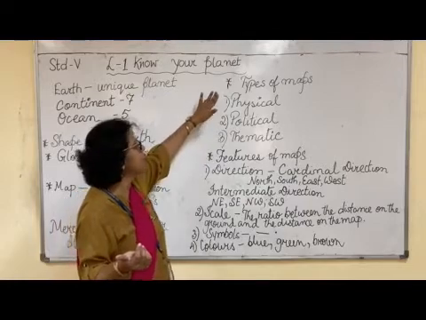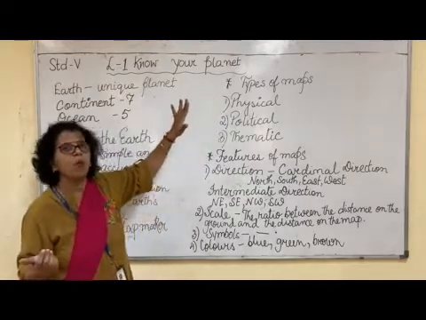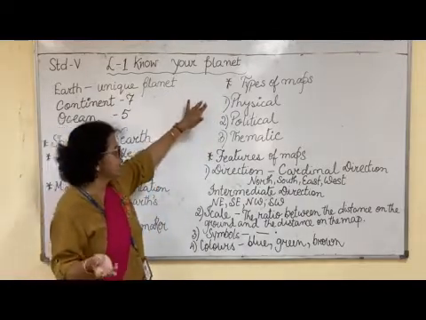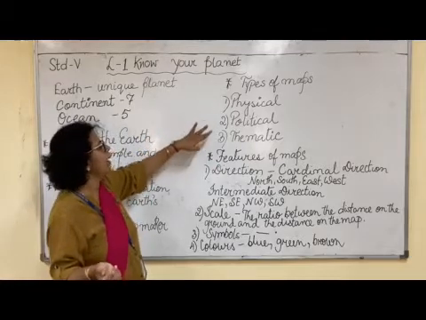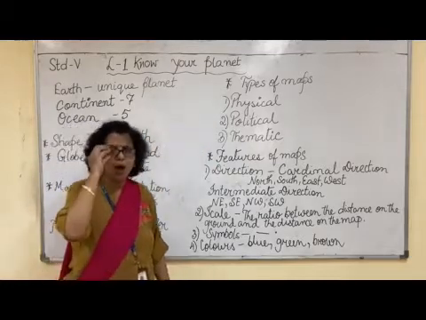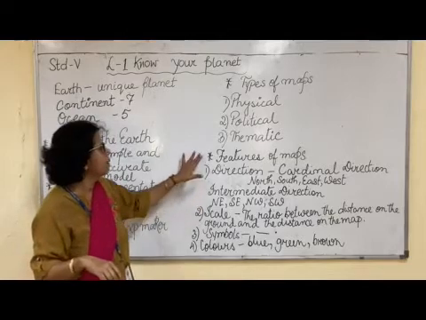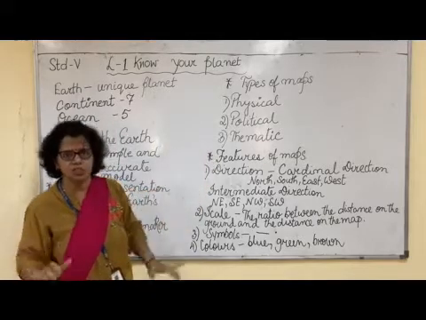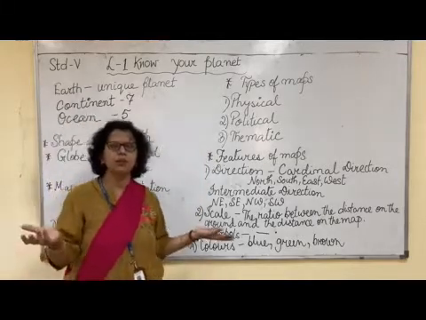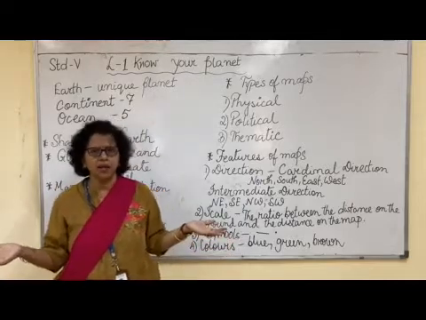So children, remember, we have three types of maps. What are they? They are physical map, political map, and thematic map. Now, coming to the map, a map has some features. When we open the book of Atlas, you all have an Atlas.